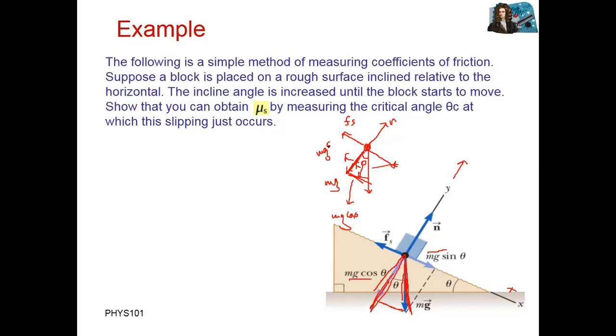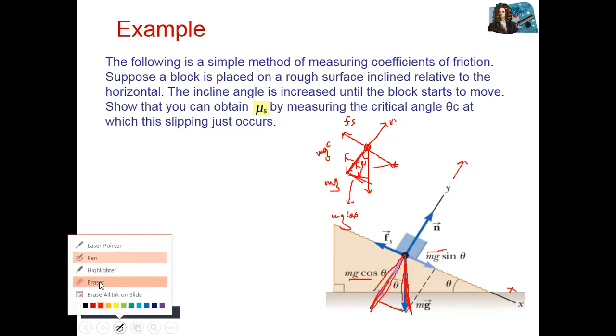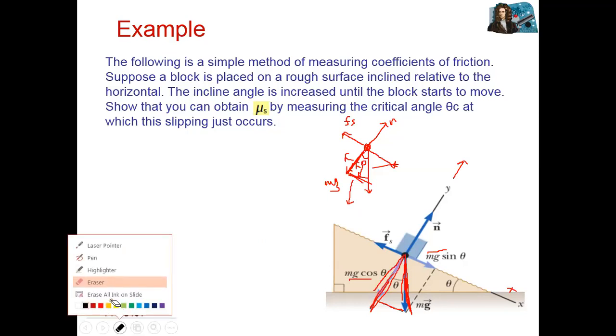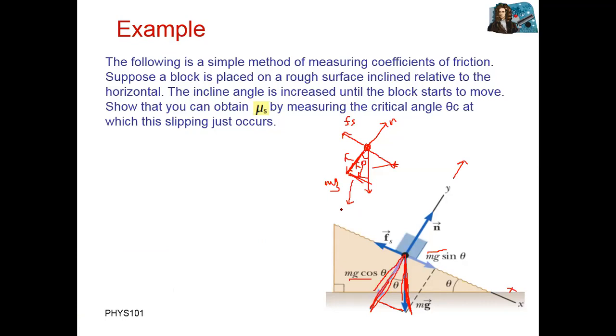Sorry, perpendicular is mg sin theta and base value is mg cosine theta, correct? So we have mg into sin theta, and on this side we have mg cosine theta.